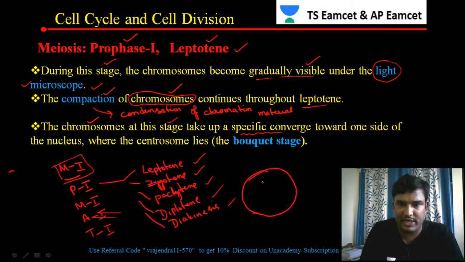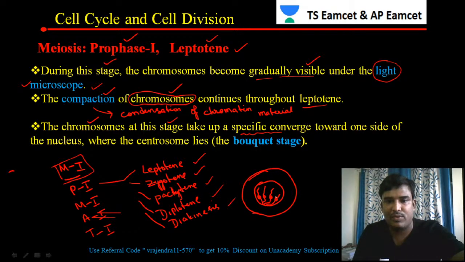So in leptotene, the nuclear membrane will be present. The nuclear membrane will not disappear. At one end of the nuclear membrane, the chromosomes will be attached. Chromosomes will be attached to the one end of the nuclear membrane, like this. This is the centromere.